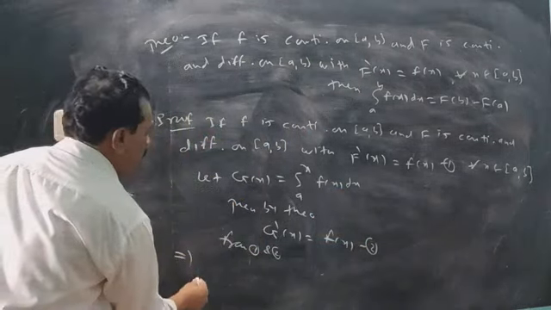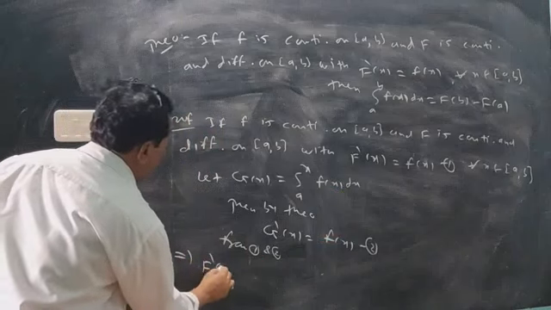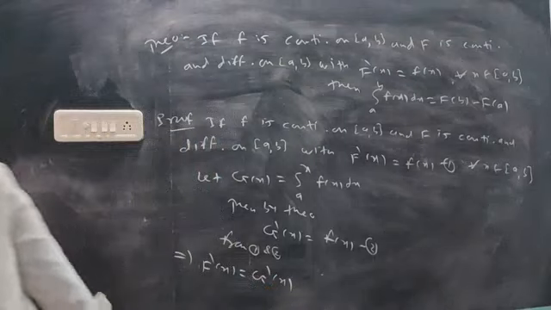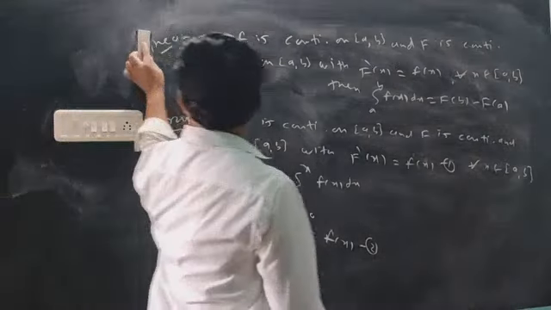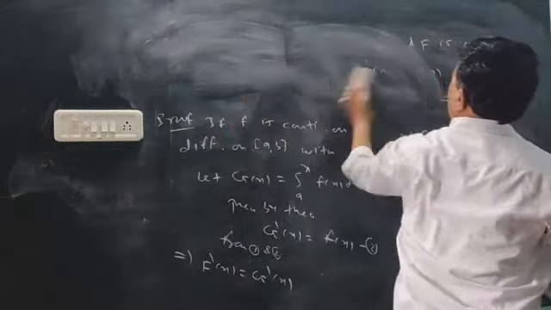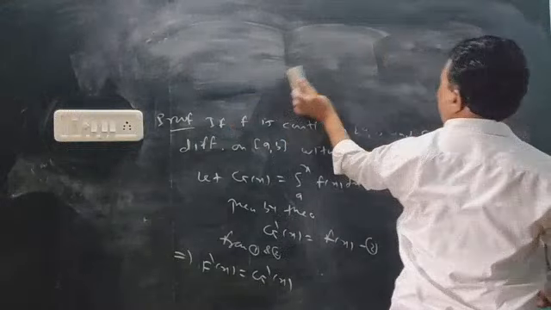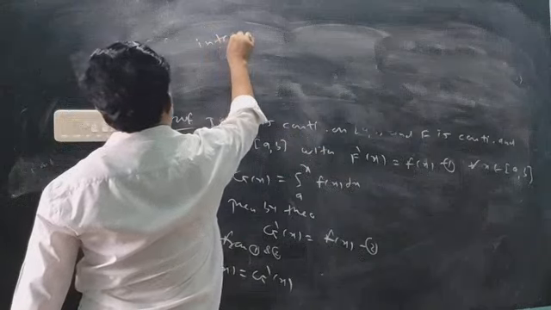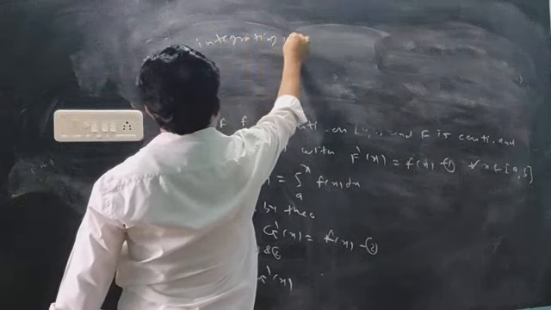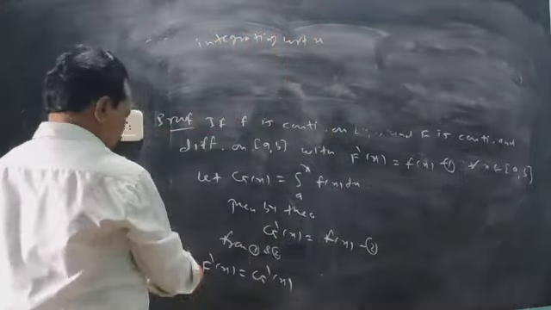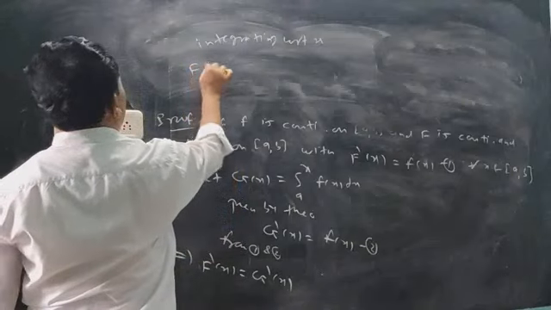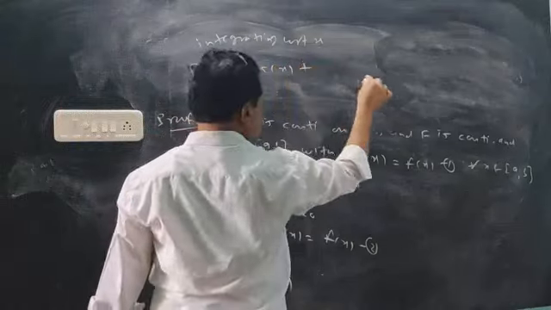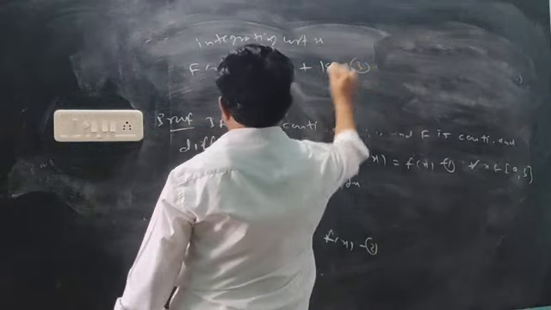Right side same, therefore left side same: F dash x equals g dash x. Integrating with respect to x, the integration of F dash x is F of x, and the integration of g dash x is g of x plus some constant, k suppose.